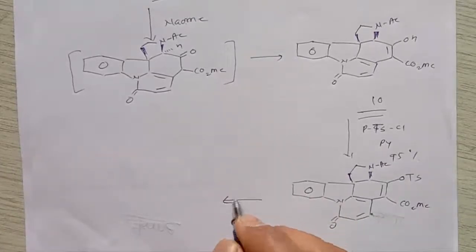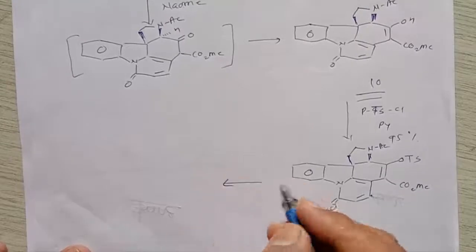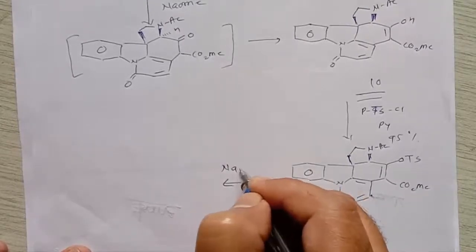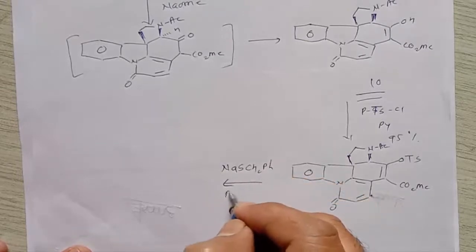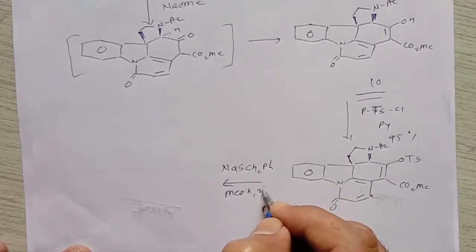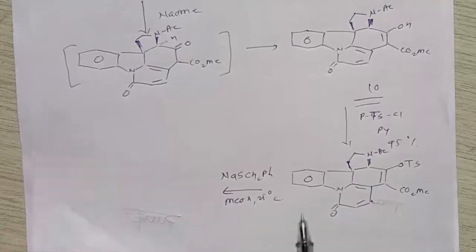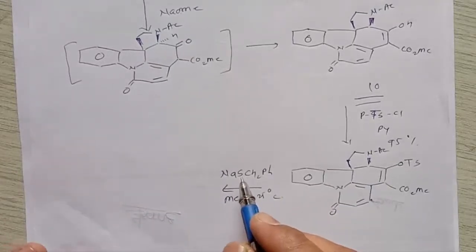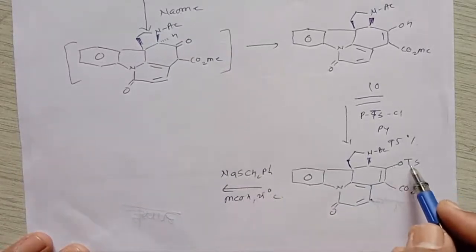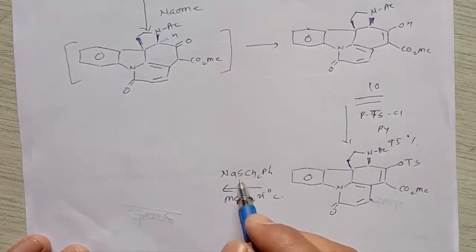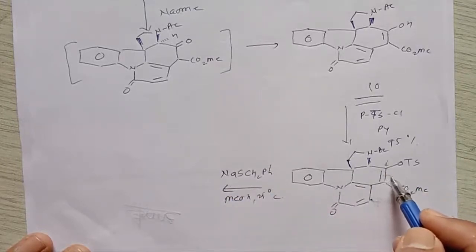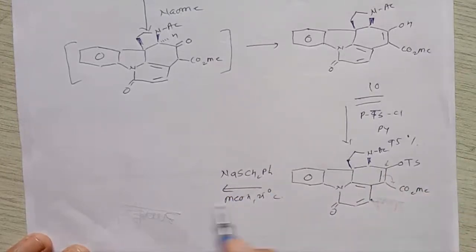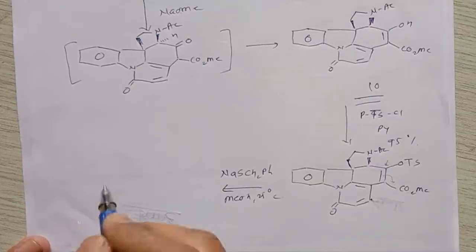This molecule, when treated with another reagent, that is NaSCH2Ph in presence of methanol at 25 degrees Celsius, with this OTs group, it is a sodium salt of this compound, it will attack on this carbon, and then it undergoes formation of a compound like this.